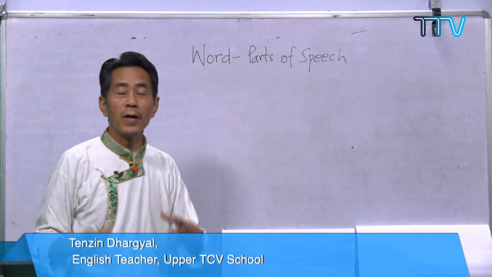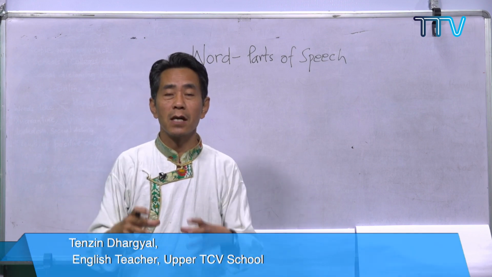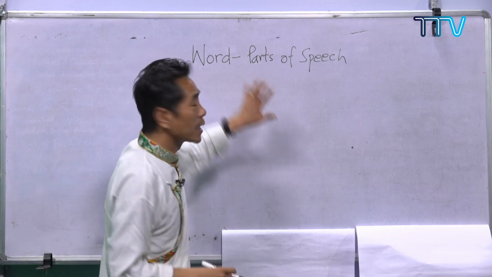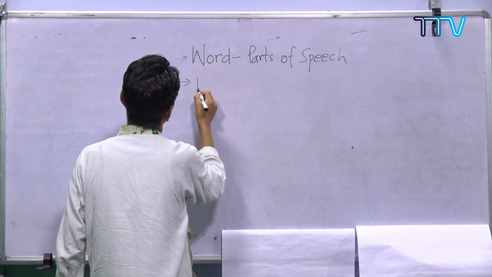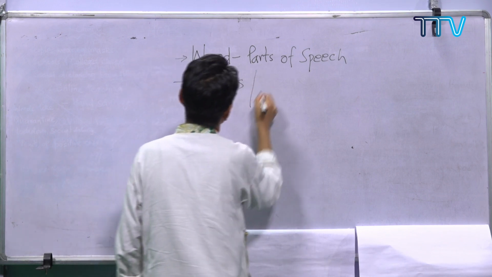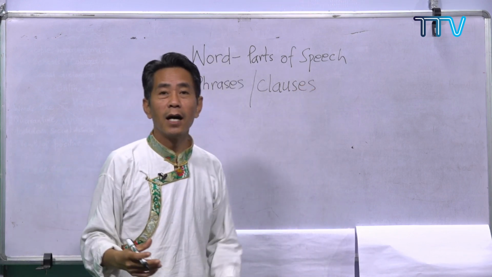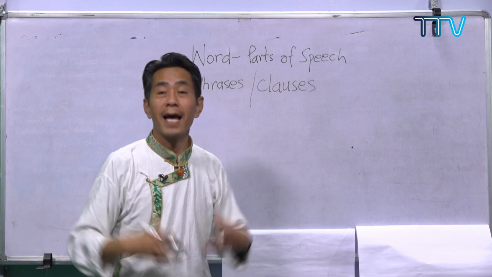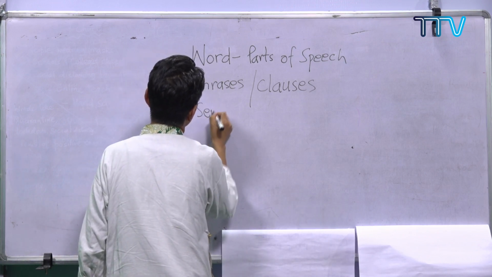In the parts of speech, we have covered all the 8 parts of speech. Most of these parts of speech are words, and we may also have phrases. So basically, we have covered the words, and after the words, we have done the phrases. We have also done the clauses. The phrases and clauses are a group of words. The phrase does not have the subject and verb, and the clause has the subject and verb. And then we have done the sentences.